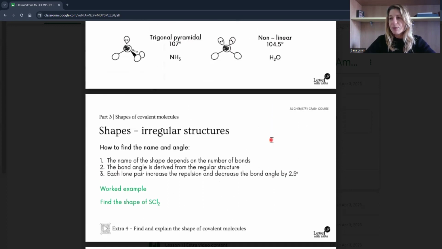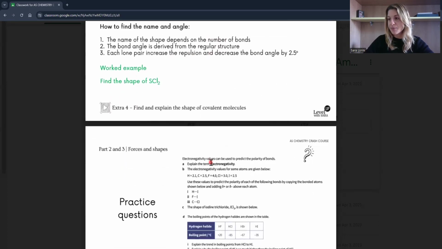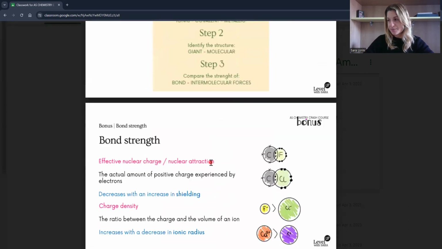And remember that if you're asked a shape, it's very unlikely that it's going to be a simple one, so it's likely to be a more complicated molecule. In the exam practice, we will have a look at that.